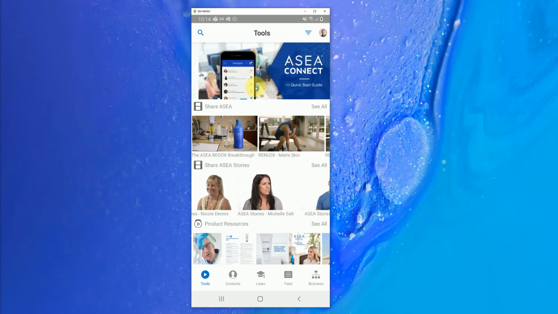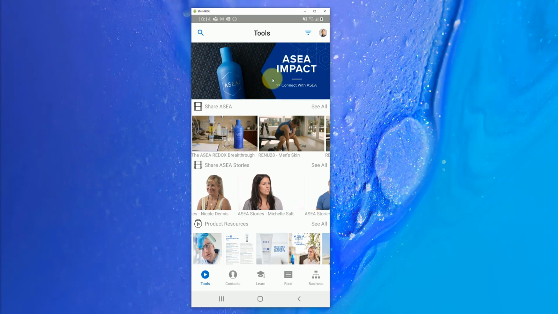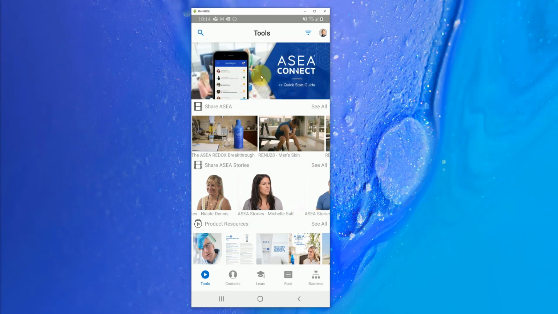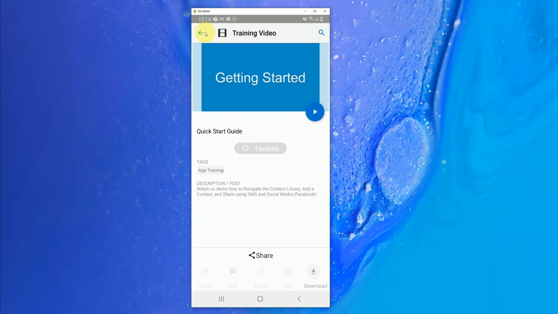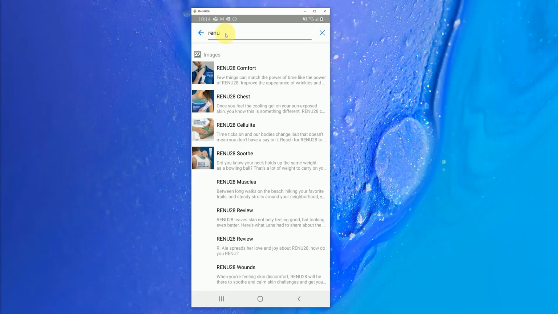So when we're here on this page, this is your main banner space here at the top. As we get new promotions, which you guys have probably seen around the holiday season, you'll see us posting new banners. What's nice about these banners is they're all clickable. If you were to click on that banner right there, it's going to take you to our Getting Started video. And just like all these other ones, if you click on the Share Renew, it's going to shortcut and search for Renew for you right here.